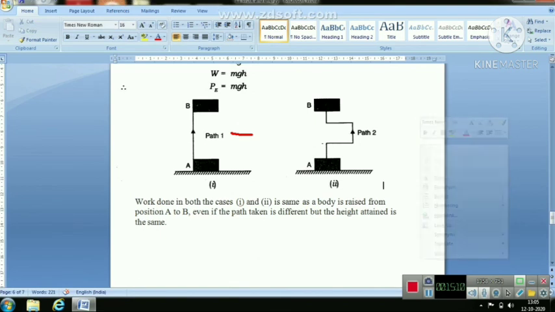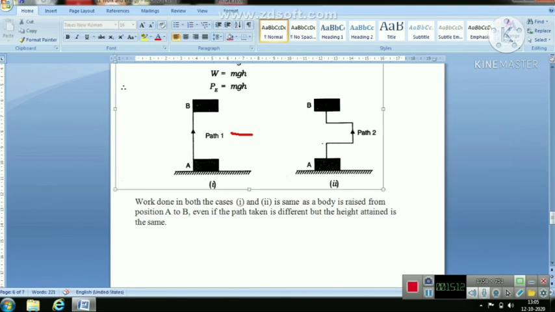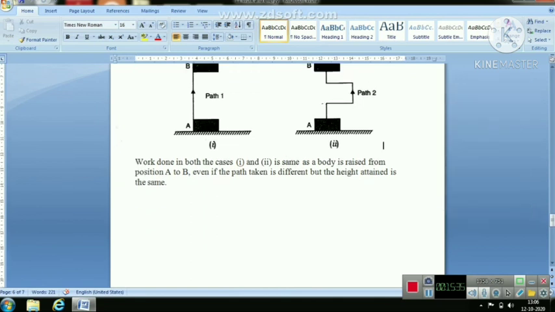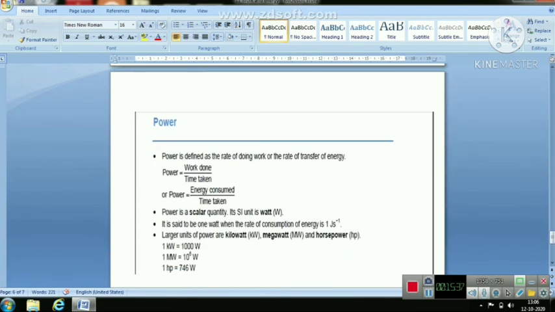I think you have understood this. If there is a different path, but the initial and final positions are the same and the mass is the same, then the work done is also the same.